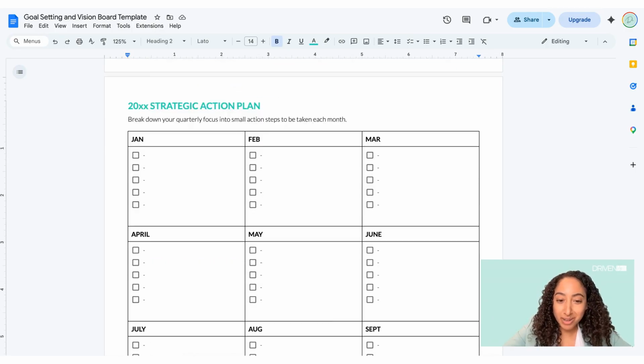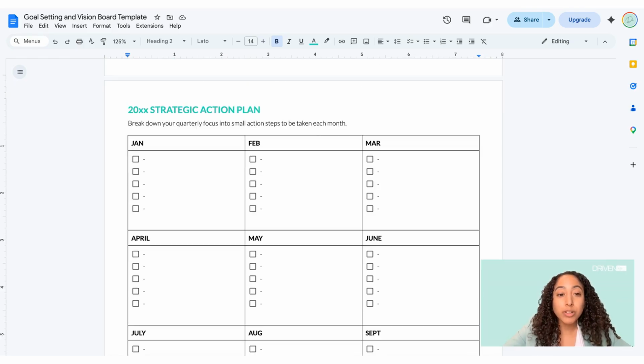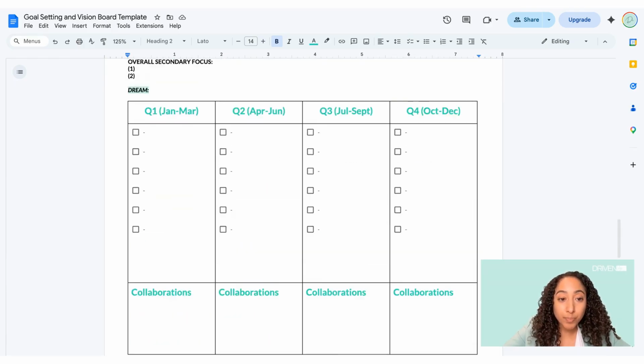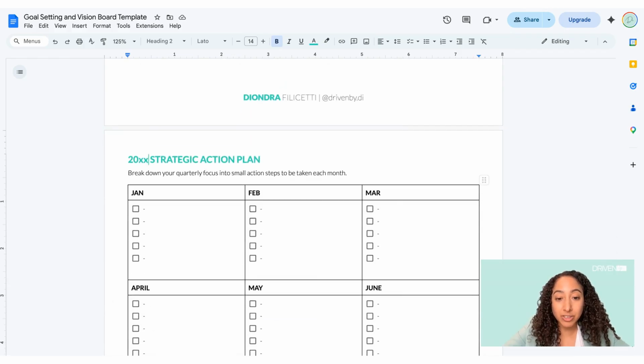Now, here is my favorite part. Here's where the magic happens. This is the strategic action plan. This is the month-by-month breakdown of your entire year from January through to December, all on one page. What you want to do is refer to your quarterly plan and plug in the specific actions that you're going to want to take on a month-by-month basis. This will help keep you focused. So those Monday mornings when you're not sure what to do, you can refer back to this every month.